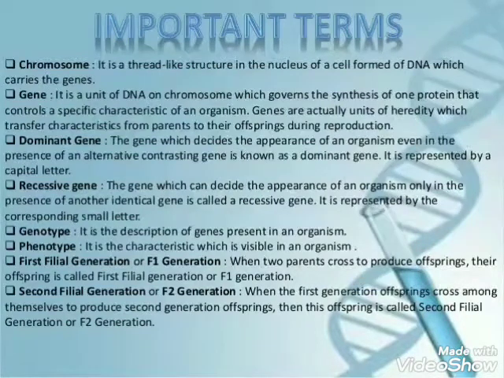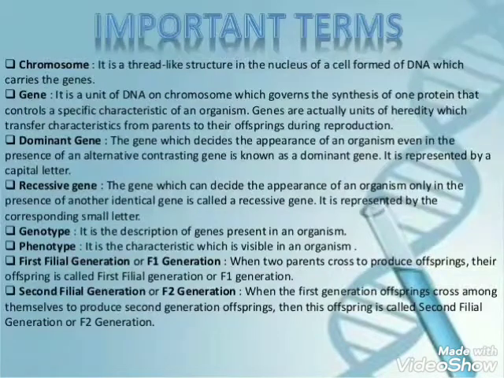We can easily see the height of the plant, that the plant is short or tall. So that is known as the phenotype. If we study the genetic constitution of that particular plant or offspring, that is known as genotype. The phenotype of an organism is actually its physical characteristics which are determined by its genotype.